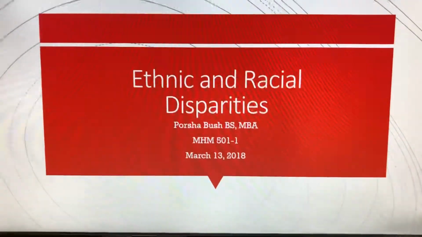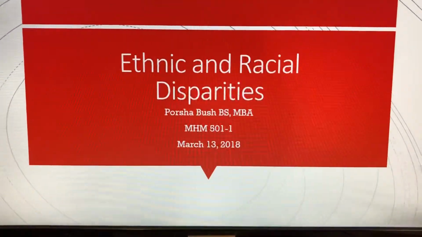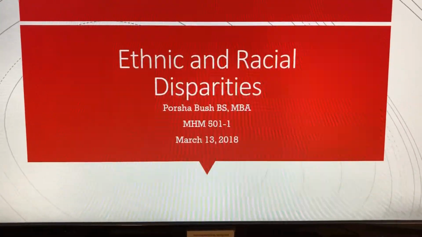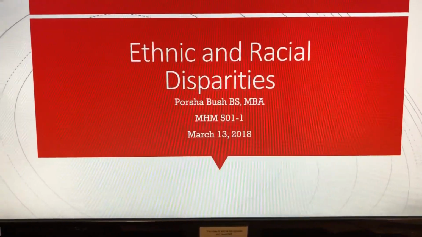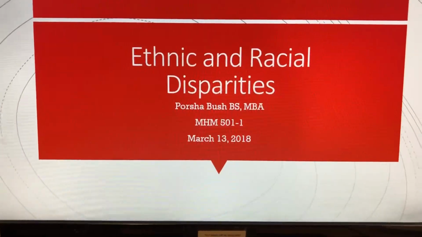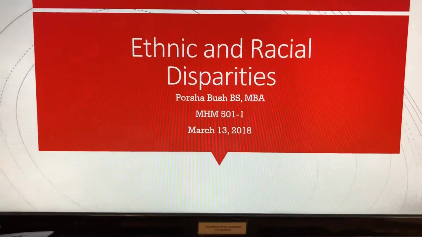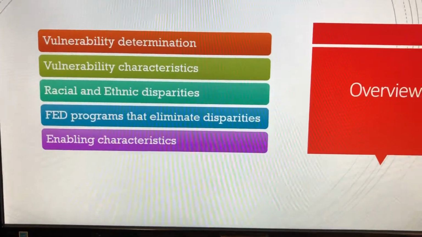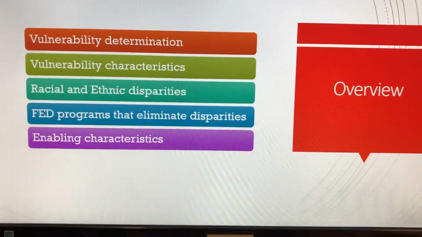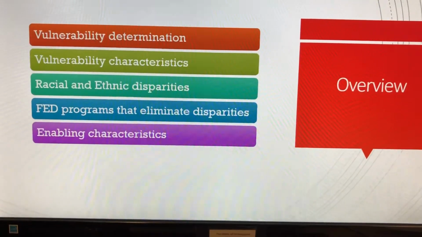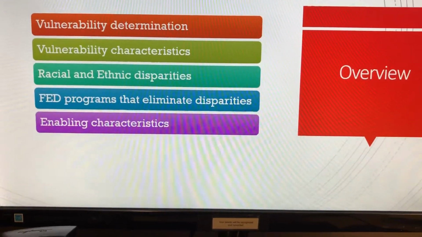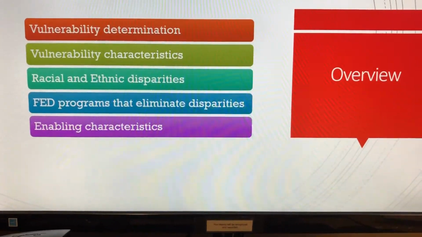All right, we're back at it again for week number 4, and I will be talking about ethnic and racial disparities, along with the vulnerability determination, and along with some federal programs that have been identified to combat these disparities. So we'll talk about vulnerability determination, vulnerability characteristics, racial and ethnic disparities, federal programs that have been put in place to eliminate these, and enabling characteristics.